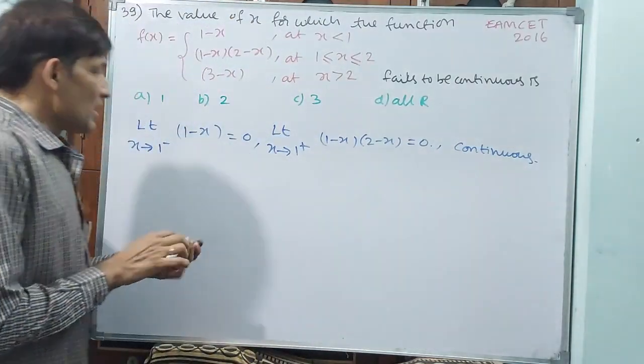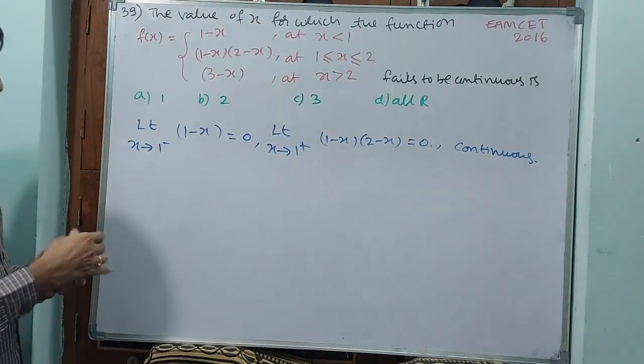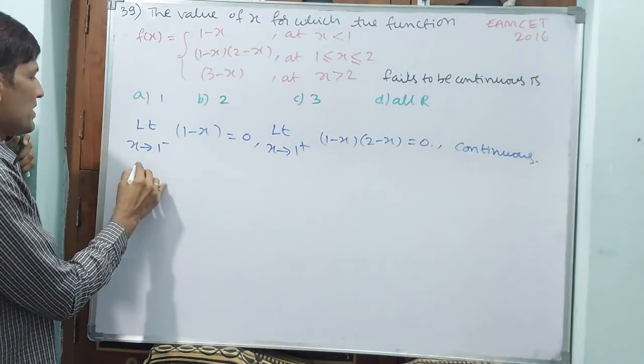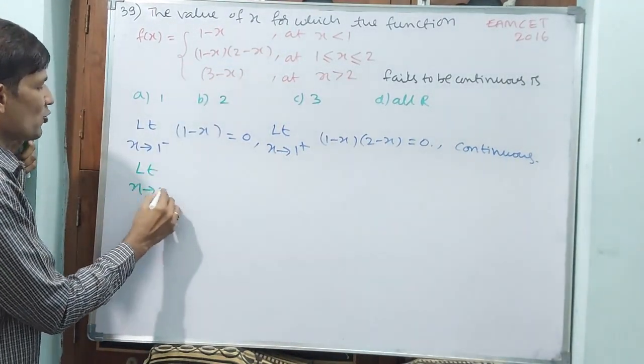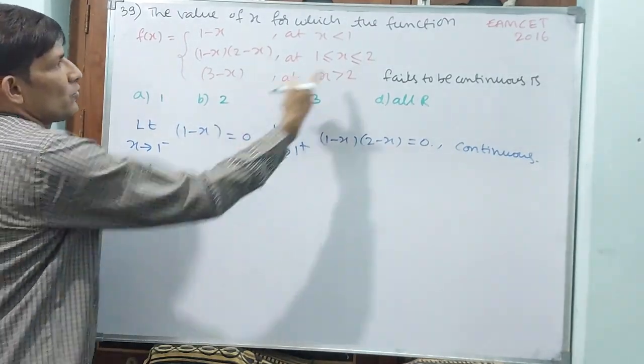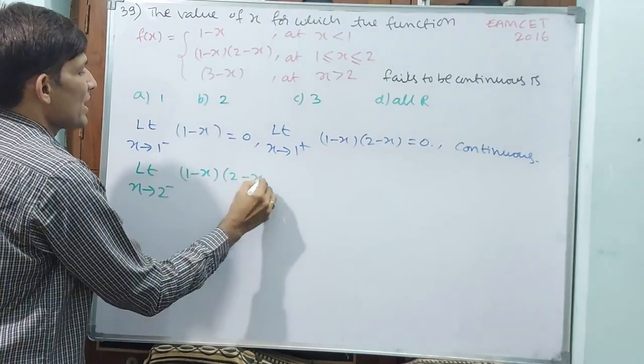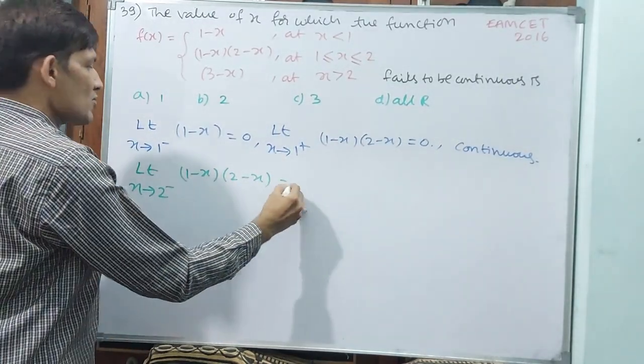Continuous, that's all. Okay? Now go for the second one. For 2, limit x tends to 2 minus, the left hand limit. 2 minus means you take 1 minus x, 2 minus x.